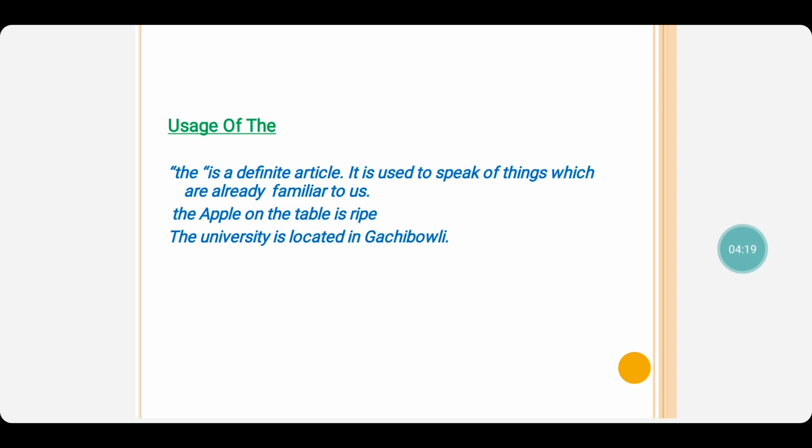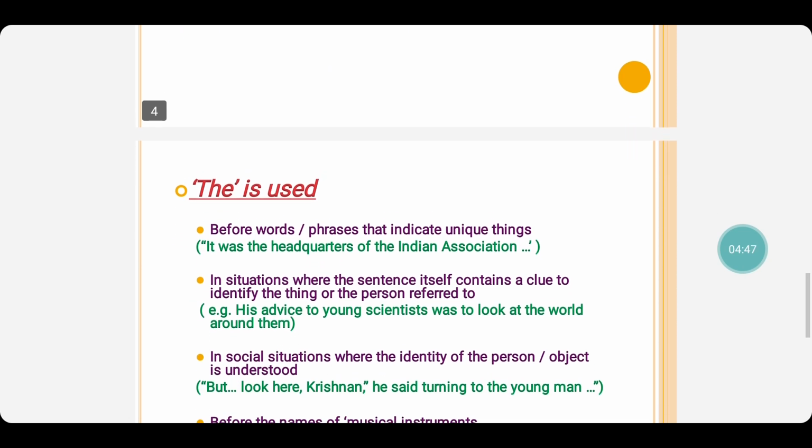about which the listener has got an idea from the speaker. Already the apple is spoken about. They have an introduction about which apple the speaker is speaking about. The university is located in Gachibowli. So the university means if there is one and only one university in that particular locality, we call it as the university is located in Gachibowli.